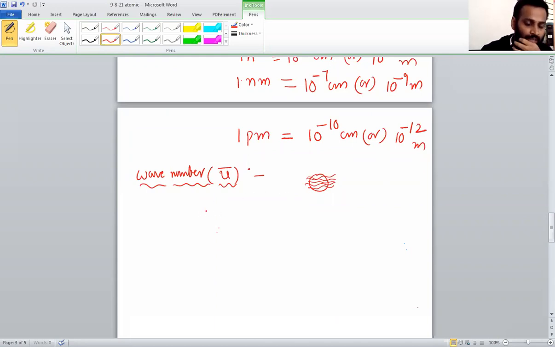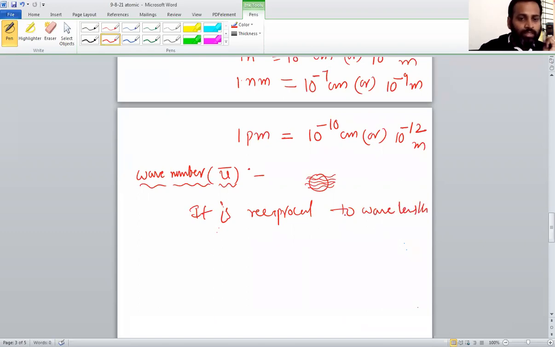We can also say that wave number is the reciprocal of wavelength. If the wavelength is x, then the wave number is 1 by x. Please listen carefully.